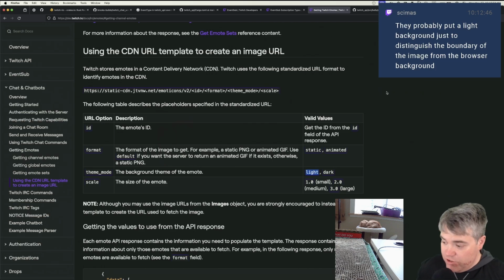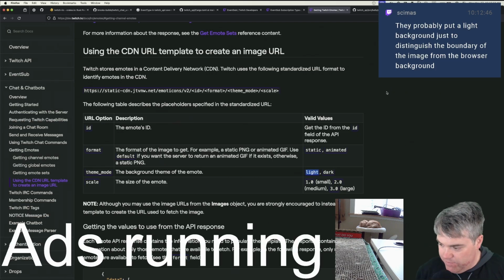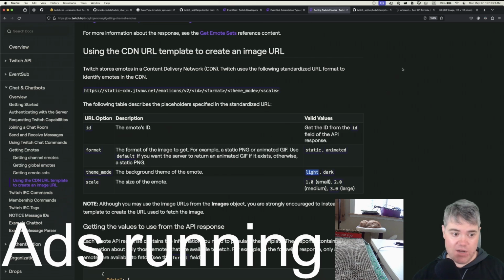Oh, Chromium also shows you the light backgrounds. Good to know. They probably put a light background just to distinguish the boundary of the image from the browser background. I guess that makes sense. Okay, so that's cool. I'm able to get the emotes if I really want to. So back to you.